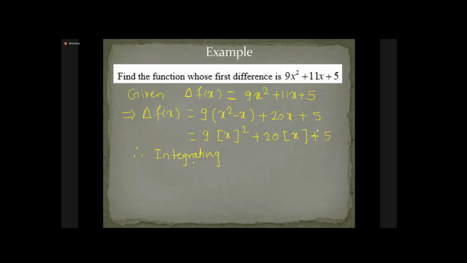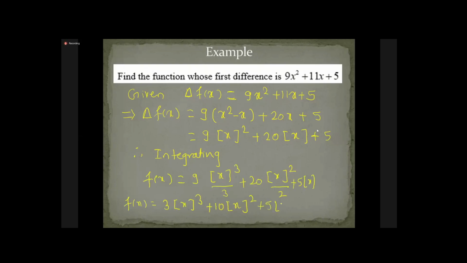To simplify, f(x) becomes 3 third factorial of x plus 10 second factorial of x plus 5 first factorial of x.